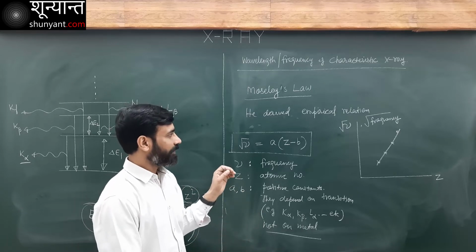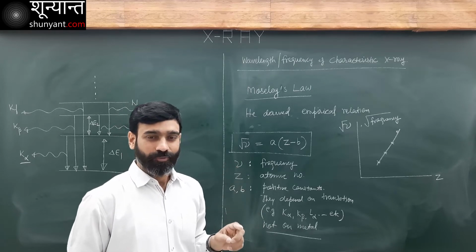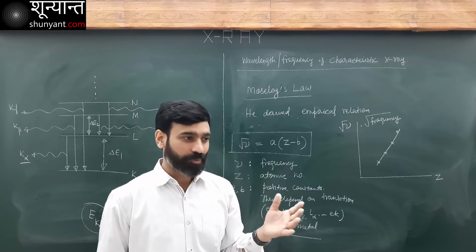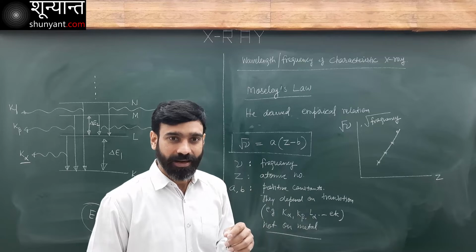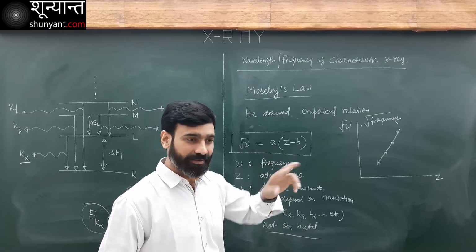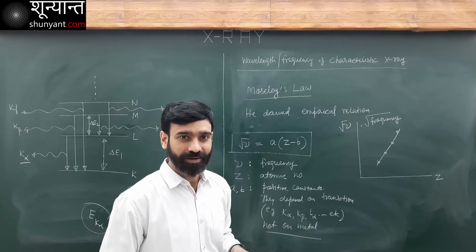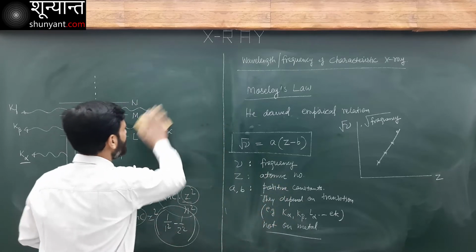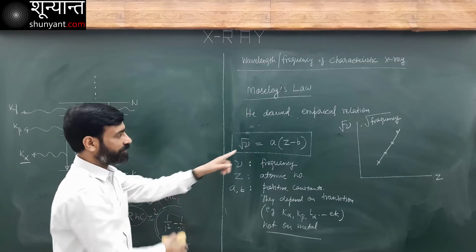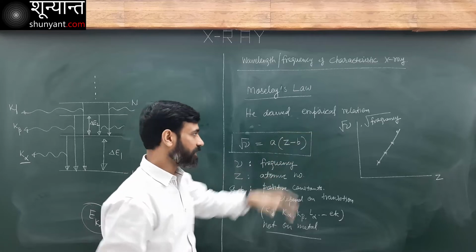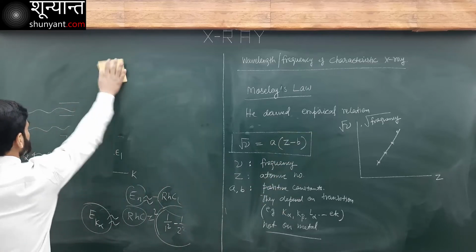Now, once Bohr proposed his theory, people tried to relate it with this equation, and they found one correspondence. Let's try to see how Bohr can also give us information about the frequency of these emitted characteristic X-rays.